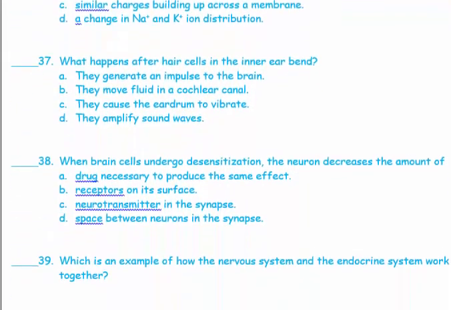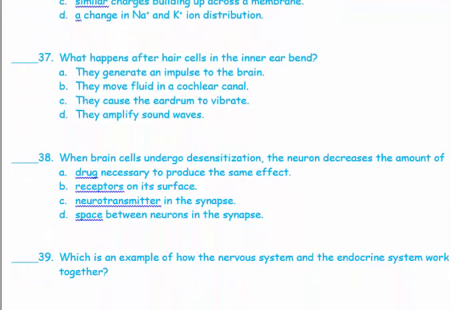38. When brain cells undergo desensitization, the neuron decreases the amount of receptors on its surface. Desensitization means that the brain is not that sensitive to a certain stimulus anymore. For example, a person working in the heat day and night does not feel the same effect of a hot thing on their hands as you do. This is called desensitization. So the answer in 38 is B.